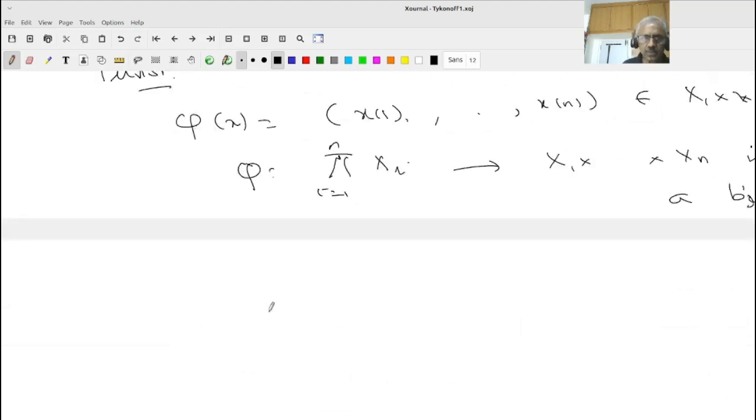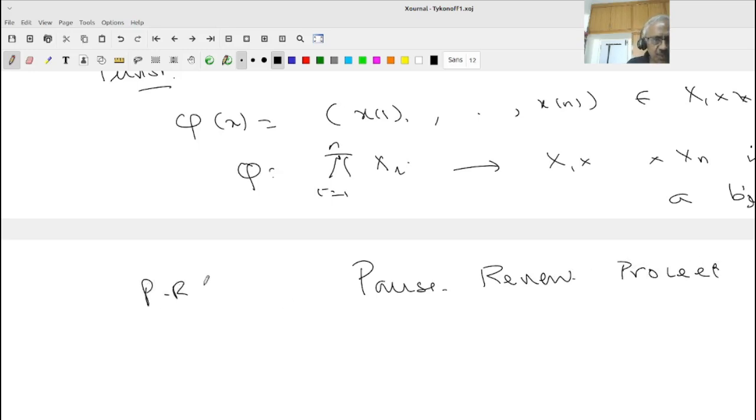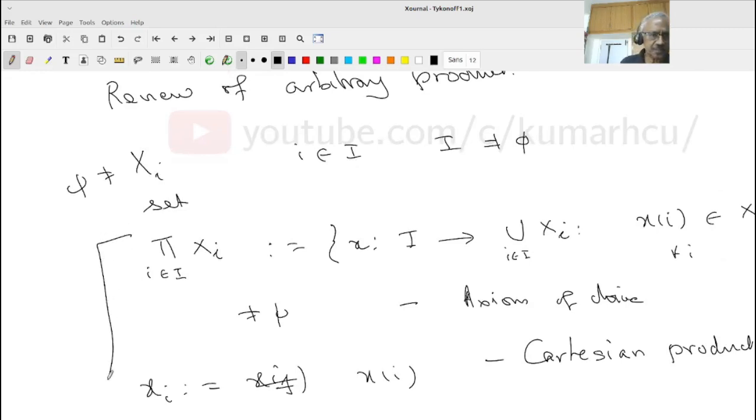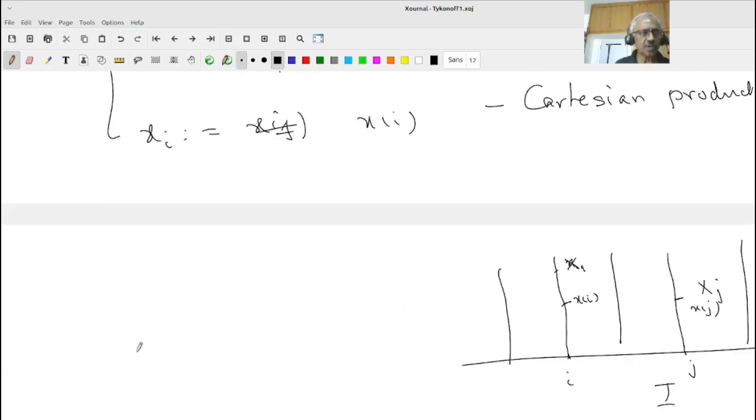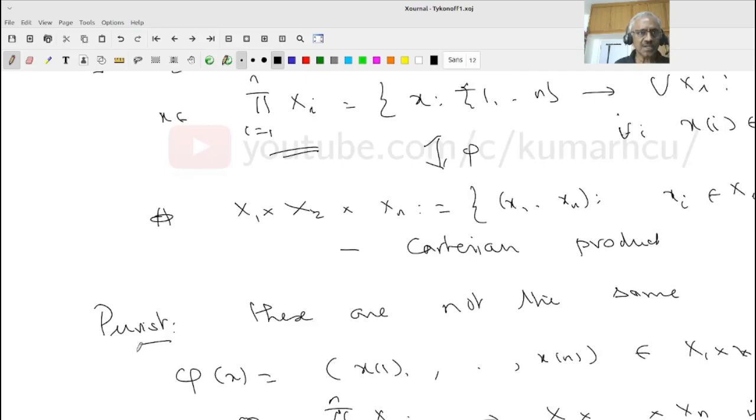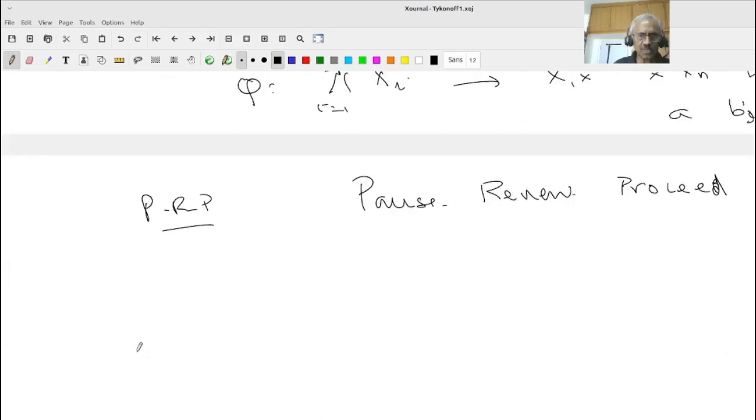Okay, so pause, review, proceed. See, these are the things people don't take time to explain carefully. So you do not know how to work with the Cartesian product as we define here, because we know how to define the Cartesian product X and Y. X cross Y will be the set of ordered pairs (x, y), and so on. But here it is not. It's something else. So one has to learn to work with that.